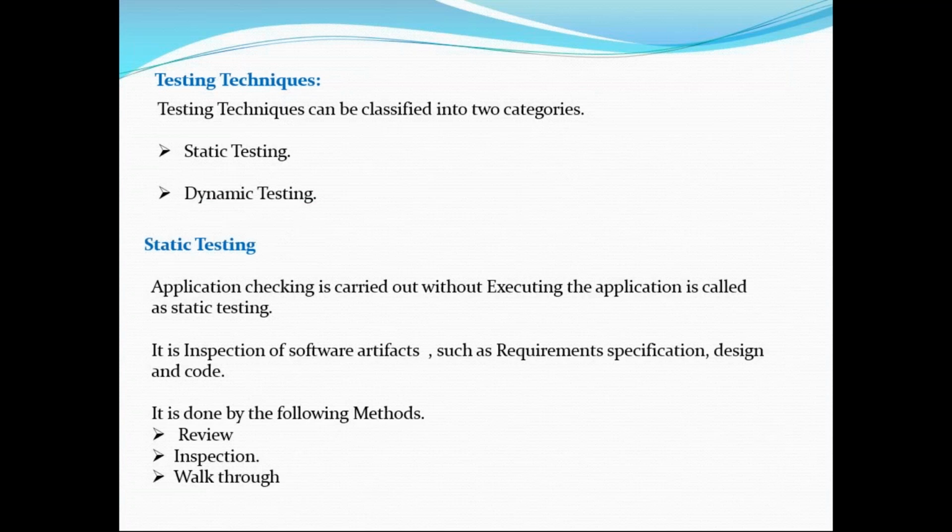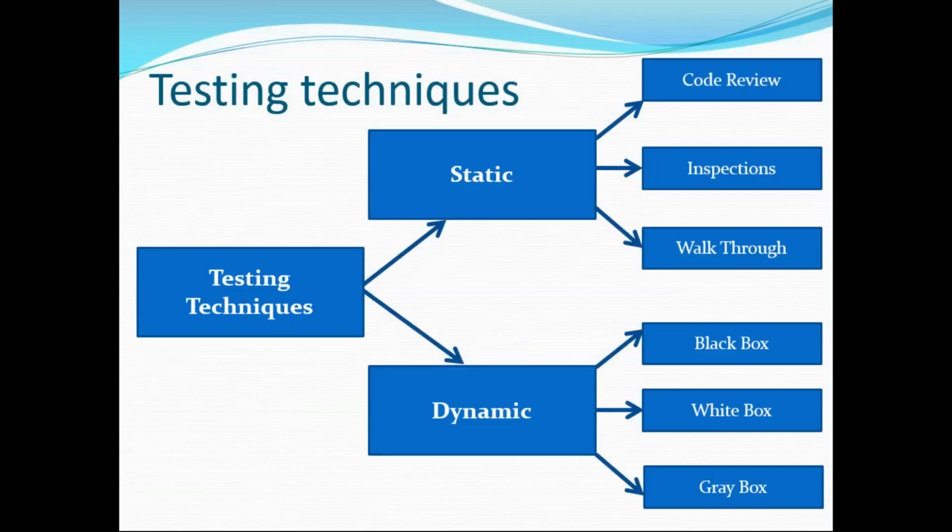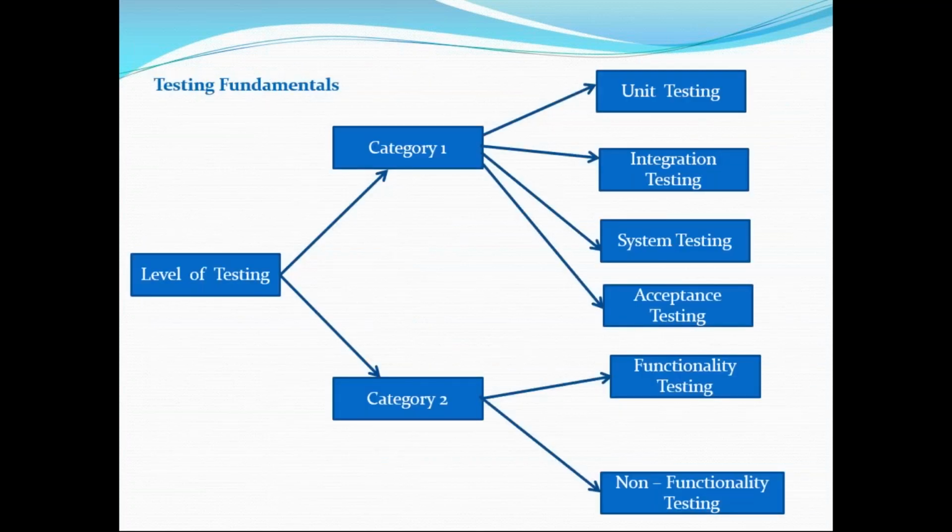The testing techniques are two types, static and dynamic. Static means without execution, dynamic means with execution. Examples of static are code review, inspections, and walkthrough. Walkthrough is a kind of meeting; all of these come under the static technique. When you're talking about dynamic testing, it is nothing but testing with execution: white box testing, black box testing, and gray box testing. Gray box testing is the combination of both white box testing and black box testing. Now, very important.